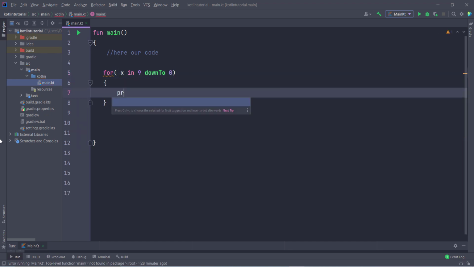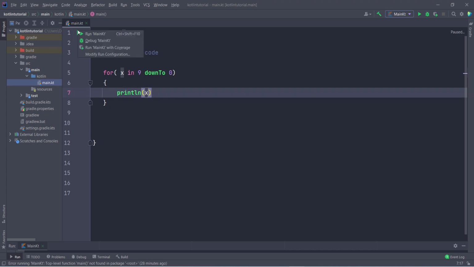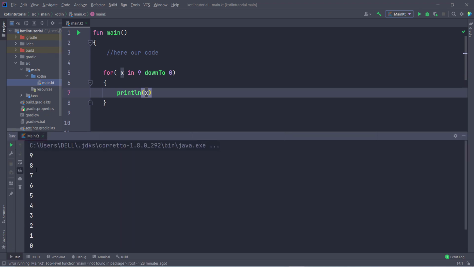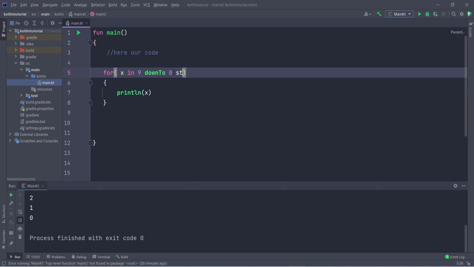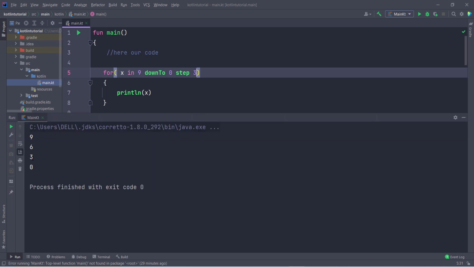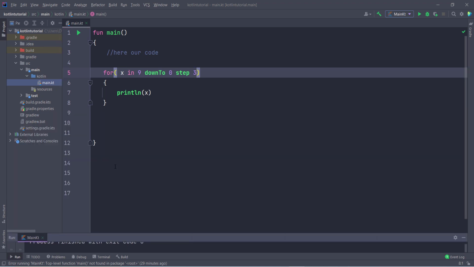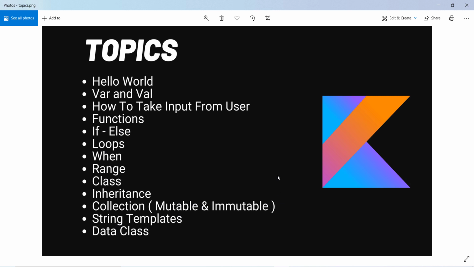So if I type println x and run this program, it is going to print all numbers from 9 to 0. You can see 9, 8, 7, 6, 5, 4, 3, 2, 1. Now if I type step, it will start decrementing by 2 or 3, whatever. So it will start printing 9, 6, 3, 0. You can see this is also a very amazing thing in Kotlin. There are more functions in Kotlin, like range, so we are going to discuss the remaining things, like range in for loop, later.